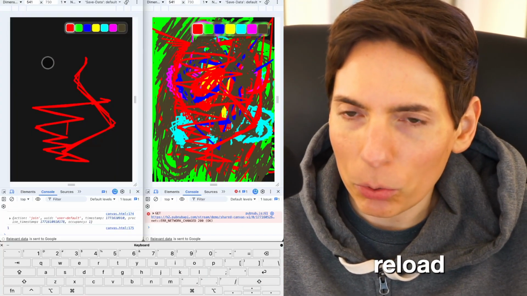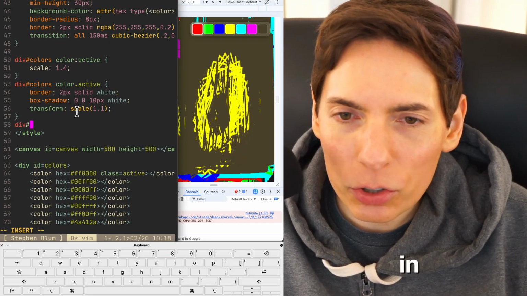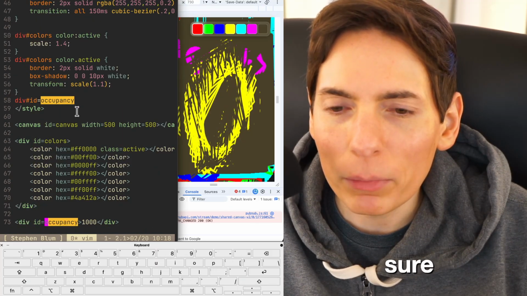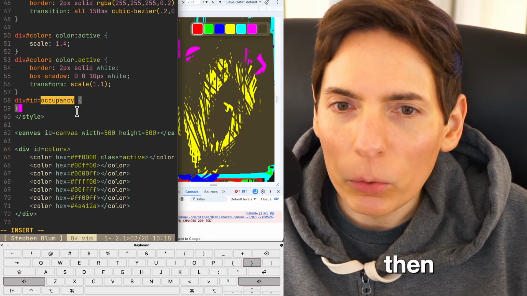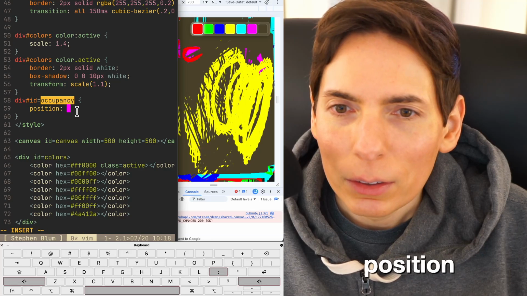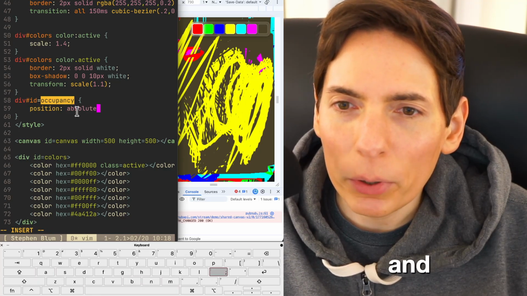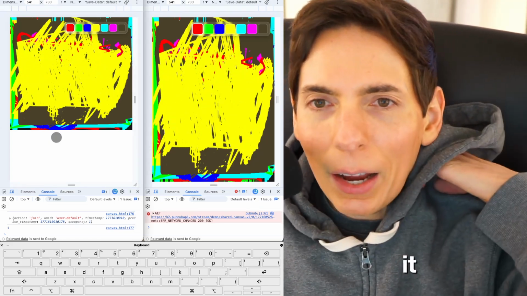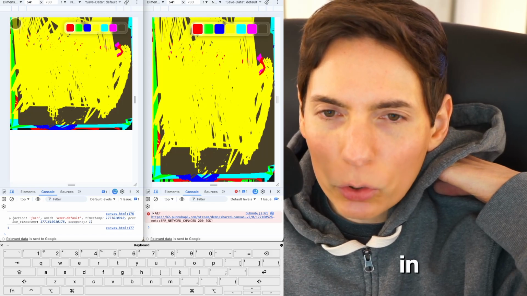I'm going to reload the canvas real quick. So we want to add a div with id equals occupancy. Was it occupancy? Yep, occupancy. And then we will say position absolute. Where should we put it? I think the top left corner.